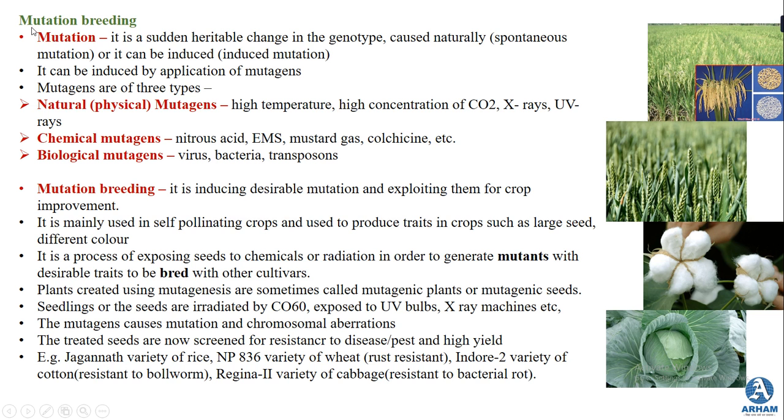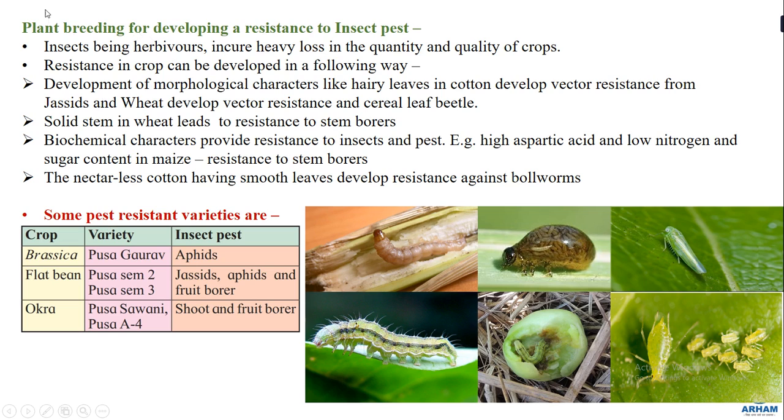Then we studied the second method of plant breeding, that is mutation breeding, and here we studied the different agents involved in the mutation breeding process. Then we also studied plant breeding for developing disease resistant or insect pest resistant plants, the breeding process done in plants to develop resistance to insect pests. There are some pest resistant varieties of certain crop plants grown in India, so we studied about them.